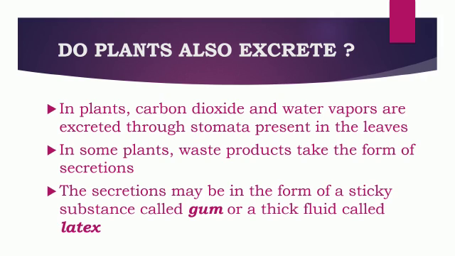In plants, carbon dioxide and water vapors are excreted through stomata present in the leaves. In some plants, waste products take the form of secretions. Now, the secretions may be in the form of a sticky substance called gum or a thick fluid called latex.